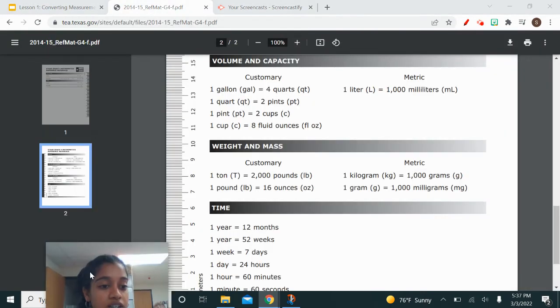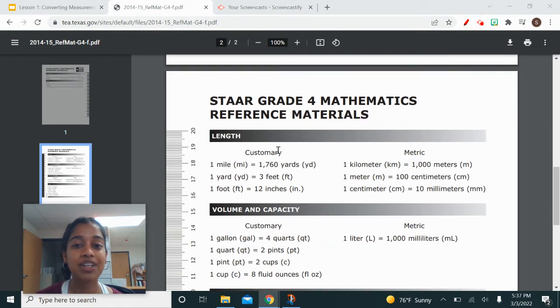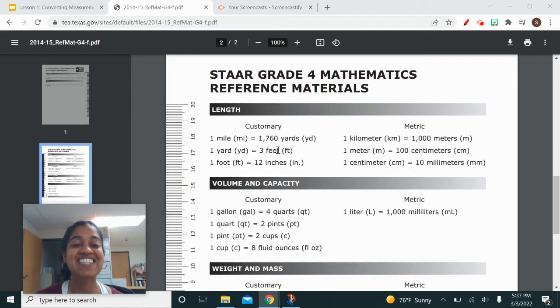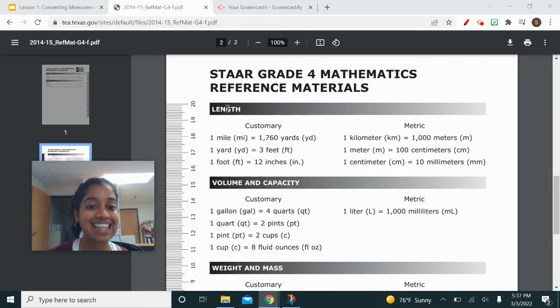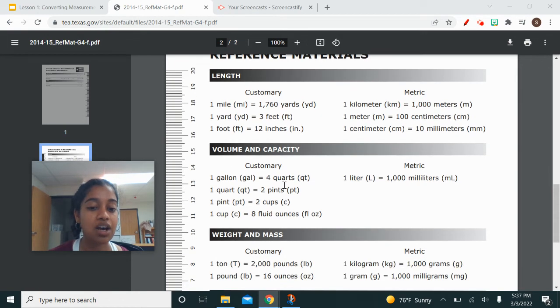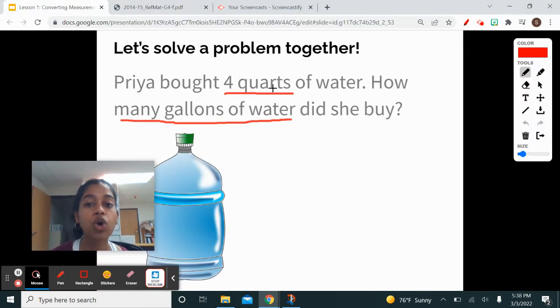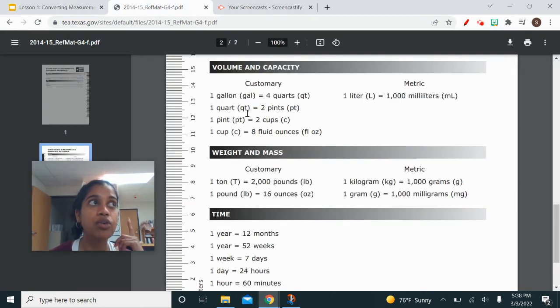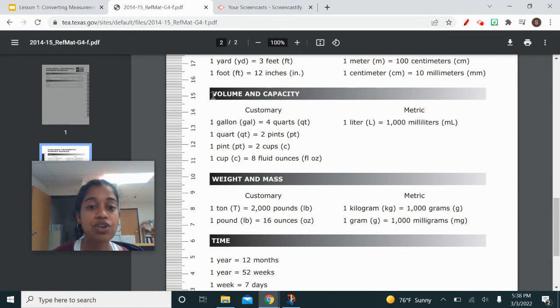Over here, you guys have this attached. Here's our conversion table. You may have seen this on the mock STAAR test. Our conversion table is giving us what everything equals. Over here we have length, volume and capacity, weight and mass, and time. Let's see what we are looking for. We're looking for 4 quarts of water into gallons of water. I know that quarts measures liquid, so that's going to have to be volume. So volume and capacity, that's what we're going to look for.